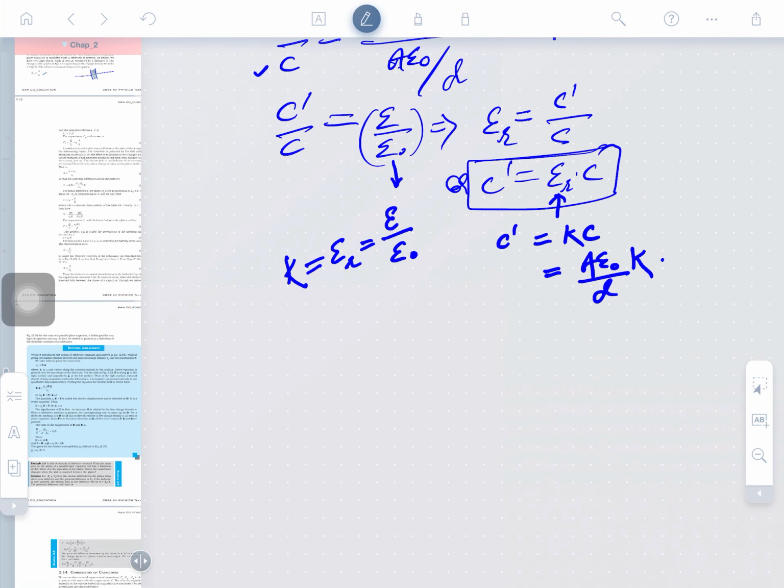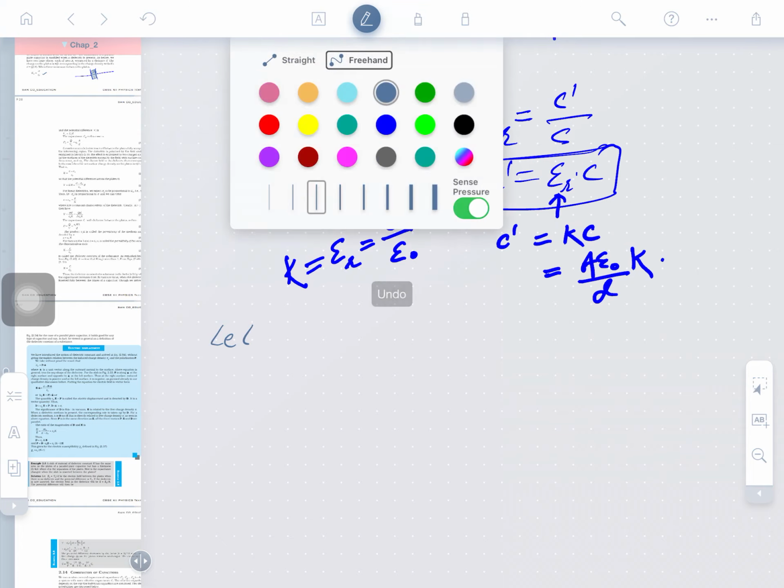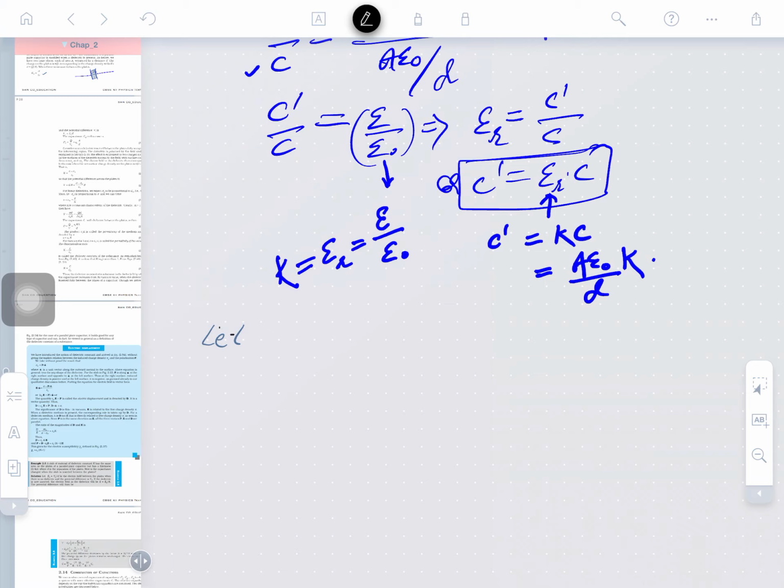You will write this technique that I am telling you: let a capacitor, please go on writing this.